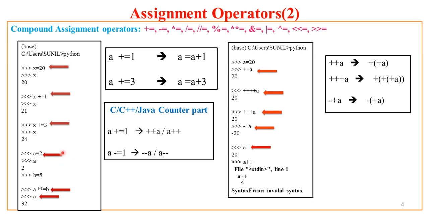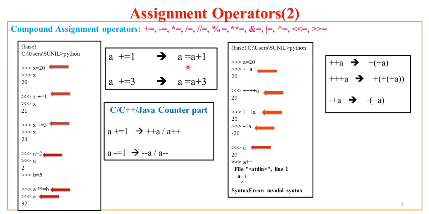So here in the background, see what happens. This statement a plus equal to 1 is just equal to a is equal to a plus 1 in any normal programming scenario. What if I say a plus equal to 3? That means the value of a should be updated with its current value by adding 3 to the current value. So this is the way it interprets.